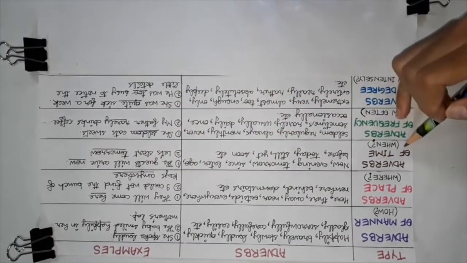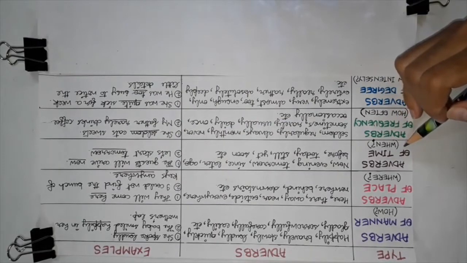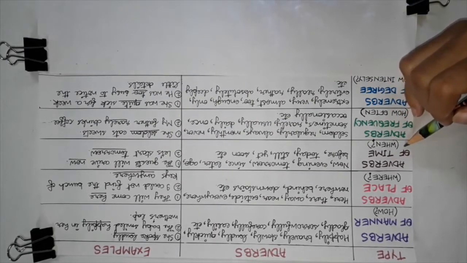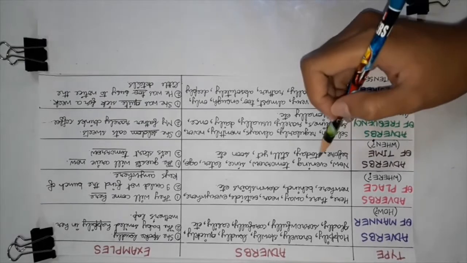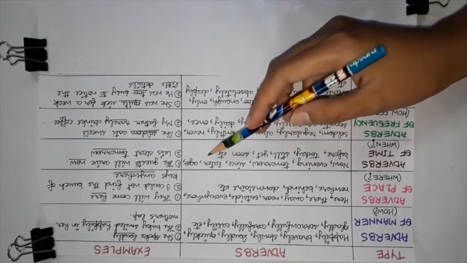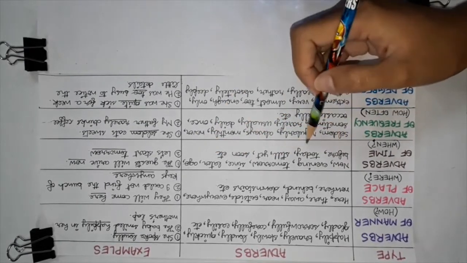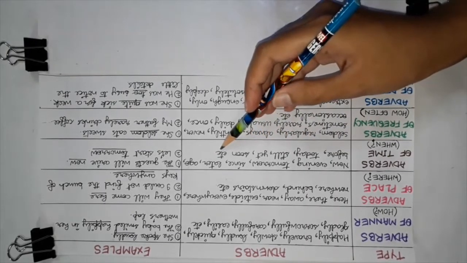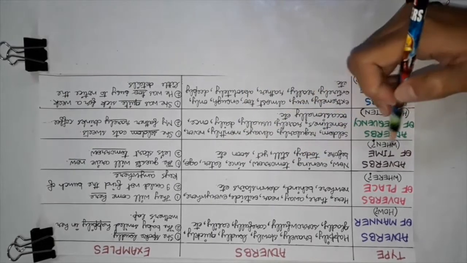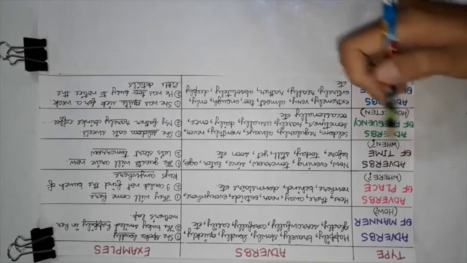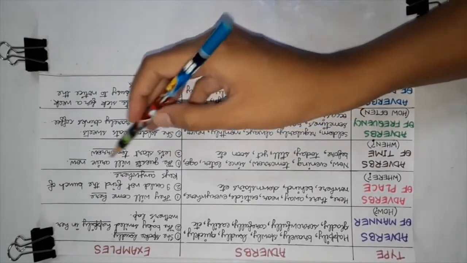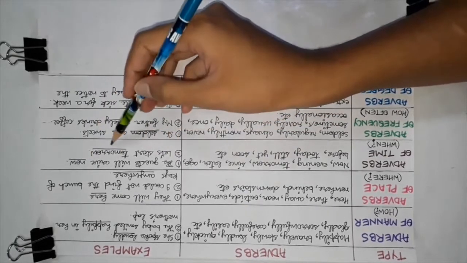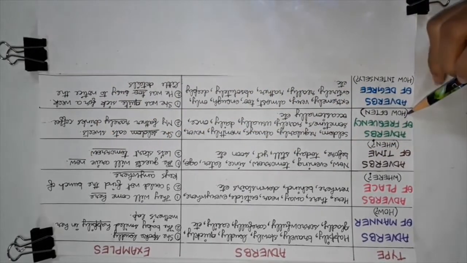Then we have the adverb of time. Adverbs of time tell us when the action takes place. Now, evening, tomorrow, since, later, ago, before, today, still, yet, soon, etc. are common adverbs of time. For example, the guests will arrive now. Let's start tomorrow.